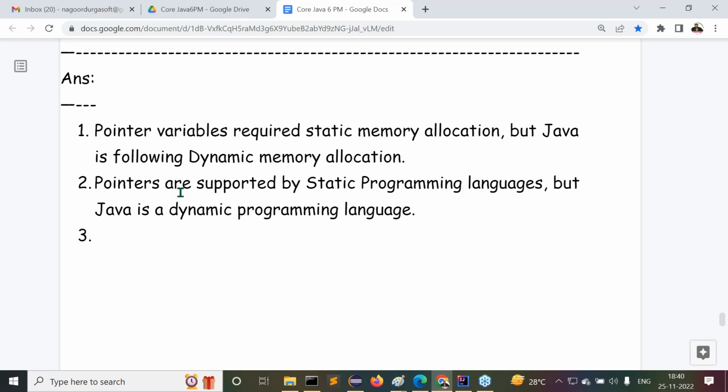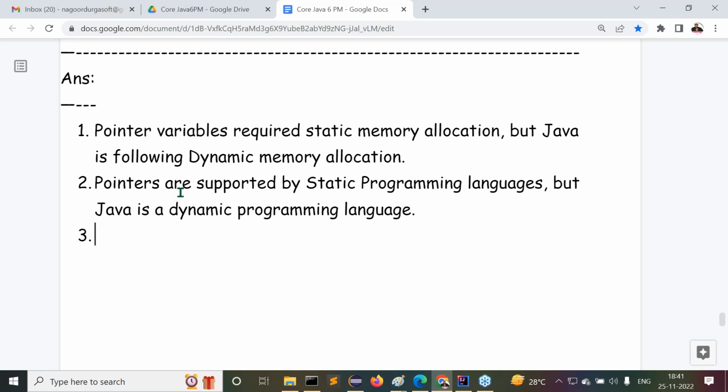Not only that, P1 is always referring to 1010 as per the compilation configuration. But at runtime, on another machine, there is no guarantee 1010 is available for the P1 variable. That 1010 may not exist. Then we get some problem. Because of that reason, pointer variables are not suitable for platform independent programming languages.